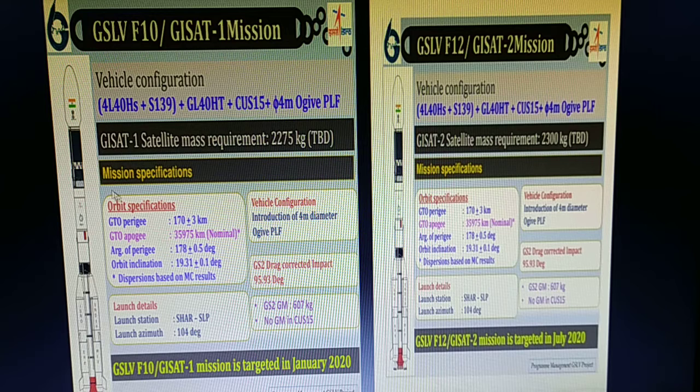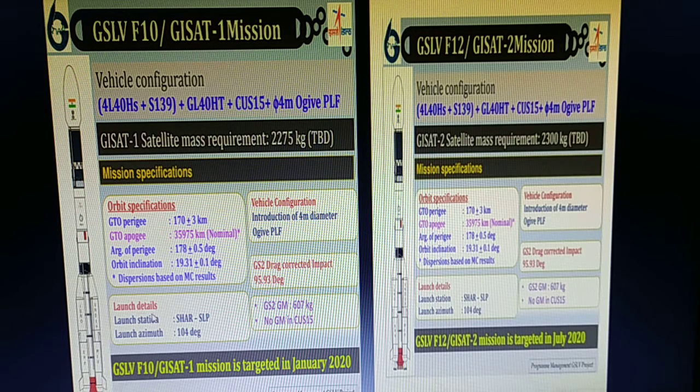And this is the mission specification. Orbit specification is geo transfer orbit. Perigee is the shortest distance from the orbit to the Earth, that is 170 plus minus 3 km. GT apogee is the maximum distance from the Earth to the geo transfer orbit, that is 35,975 km nominal. Argument of the perigee is 178 plus minus 0.5 degree. Orbit inclination is 19.31 plus minus 0.1 degree.